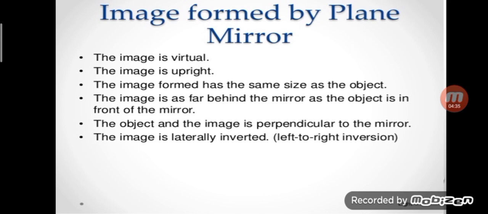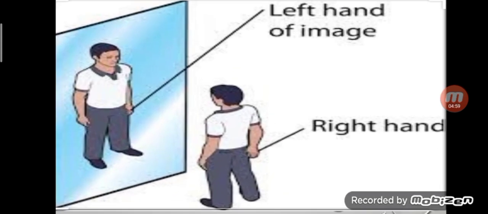And the last one is the image is laterally inverted, that is left to right inversion. If you stand in front of a mirror, your left side seems to be on the right in the reflection. So these are the characteristics of the image formed by a plane mirror.